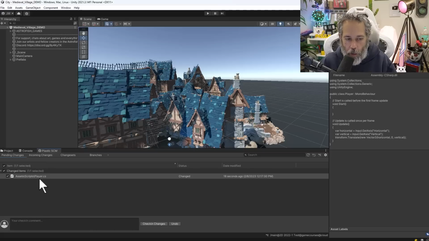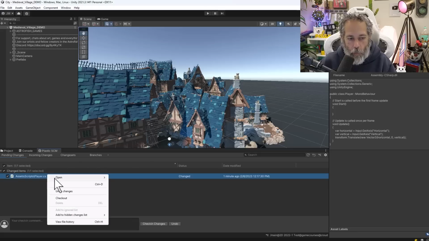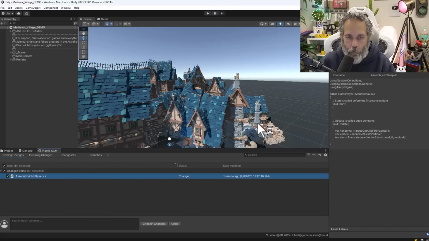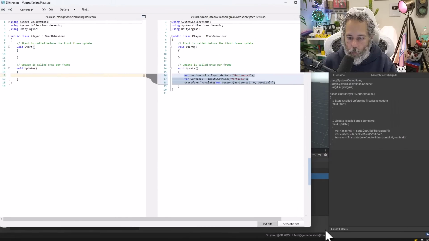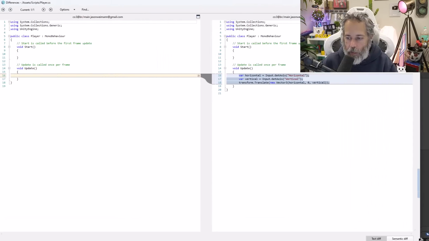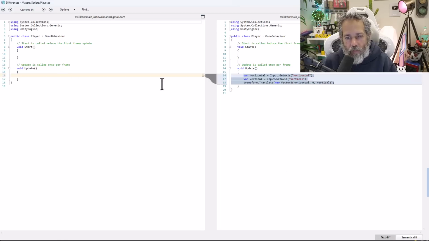So if we look at our player script here, I can see that I've got changes in it, but let's say I've been working on this for a while. Maybe I made those changes last night, and I don't really remember what I did there. Maybe I forgot if I completely finished it. What I can do now is right-click on this player script and hit the diff button. And that's going to pop up my source control diff tool, which by default is the one that comes with Plastic.